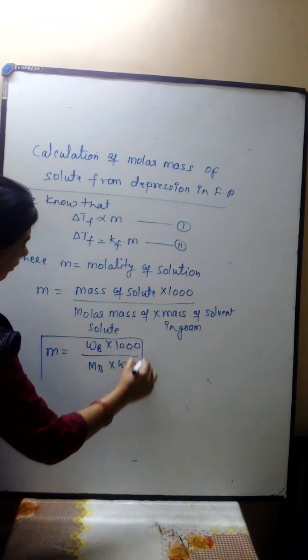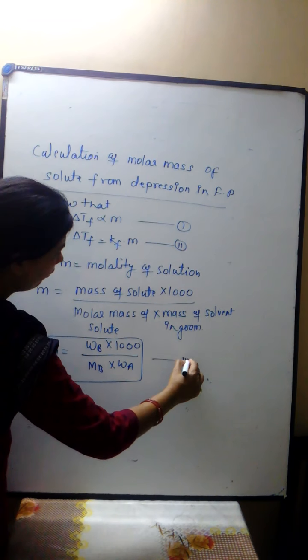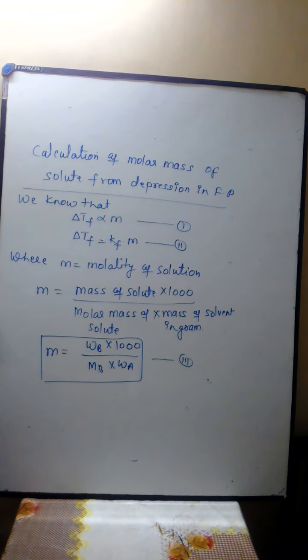So we have the value of m. We put the value of m in equation 1.